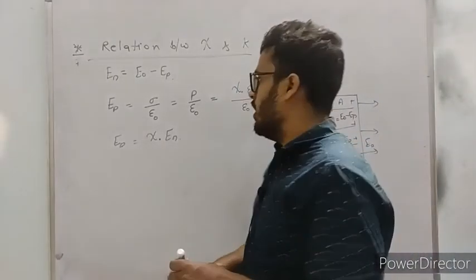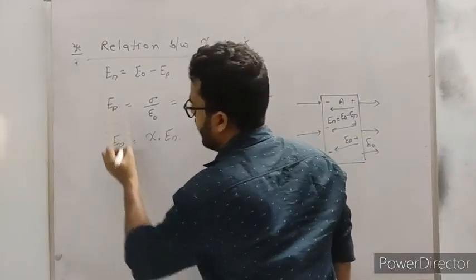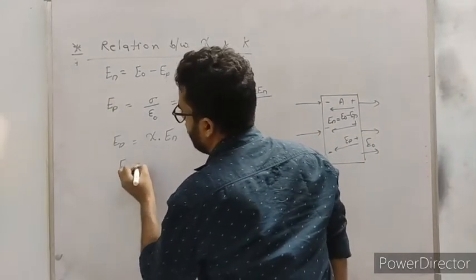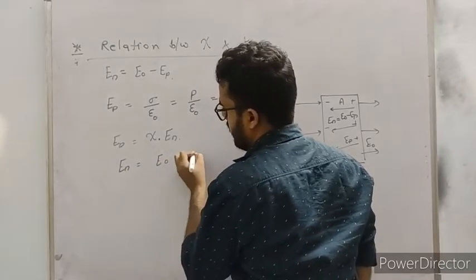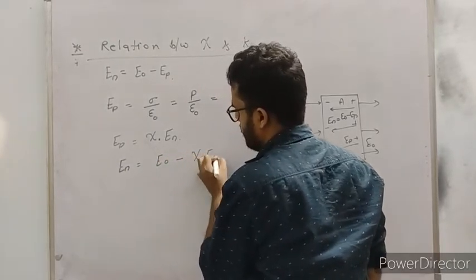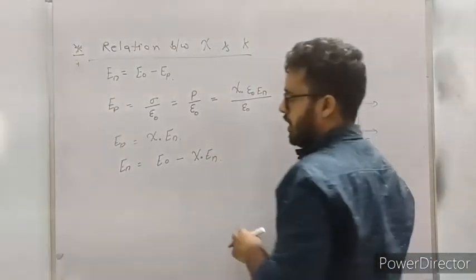Now let's see the value. Put the value of EP in the above equation, so we get En equals E naught minus chi into En.